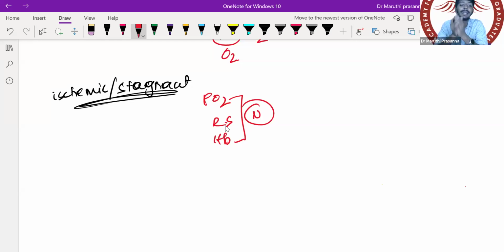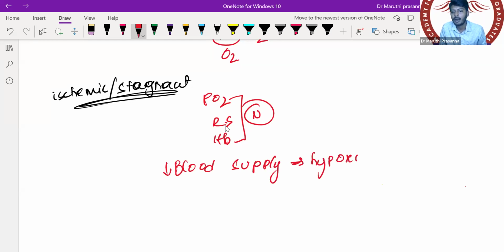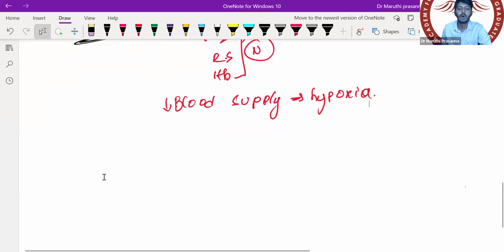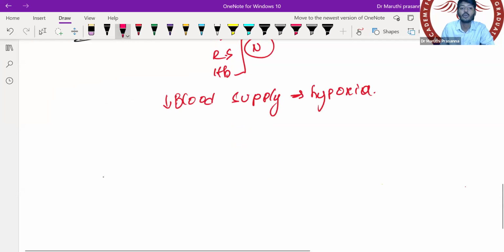There is a lack of blood supply. There is a decrease of blood supply. Because of the decrease of blood supply, leading to what? Hypoxia. Okay. Problem is with the flow. Yes, of course. If the problem is with the flow, then how to find out the problem? It is associated with which diseases? Vascular diseases.